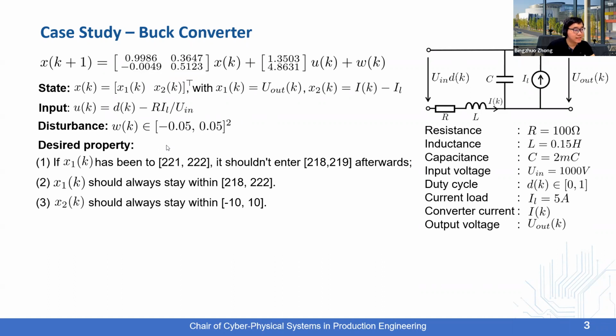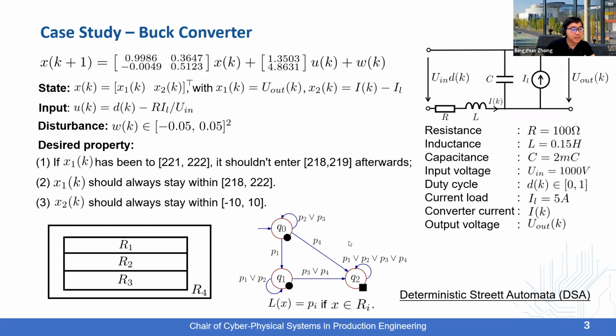It is desired that if X1 has been in the region 221 to 222, then X1 should not enter the region 218 to 219 afterwards. So there's logic behind that. And we also have some additional requirements over X1 and X2. Some property like this can be characterized by a deterministic Streett automaton. So this is actually also an example of omega regular properties.